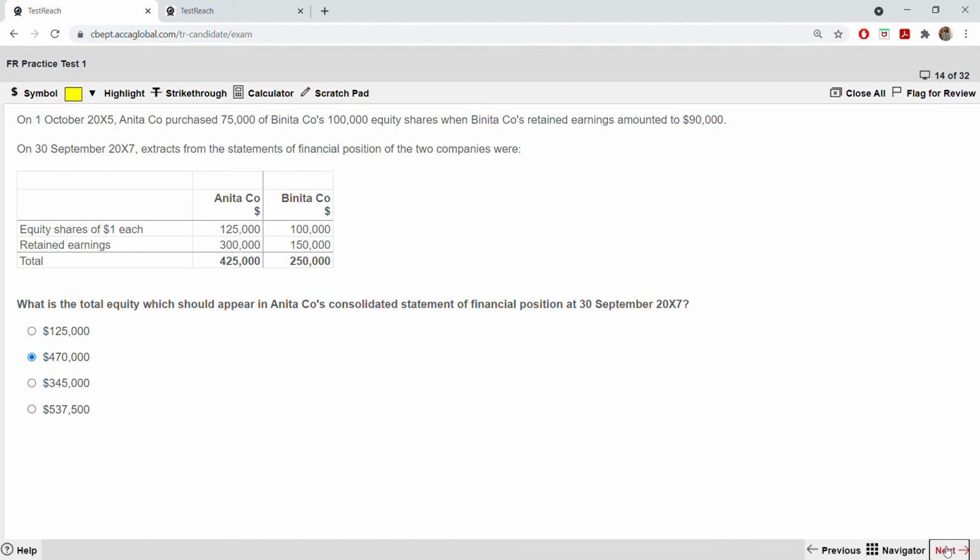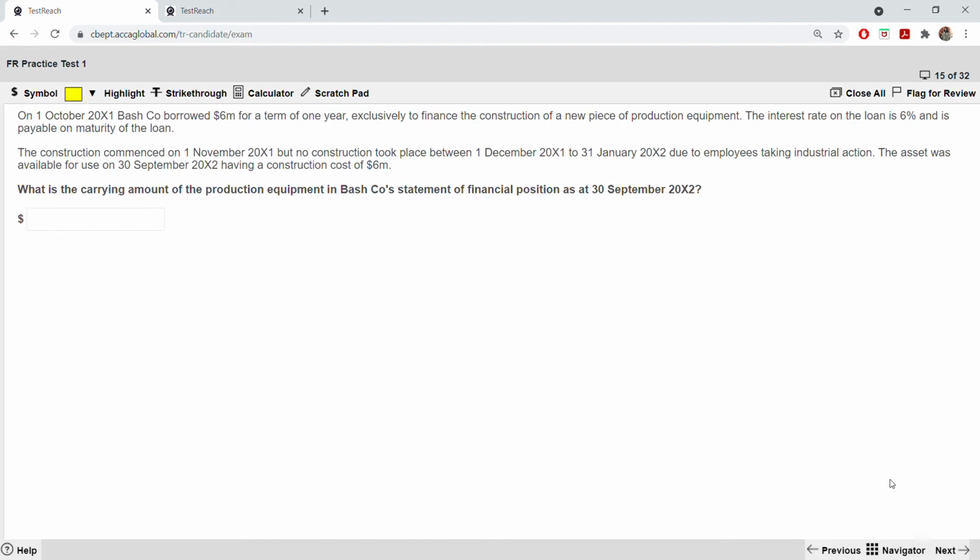And finally, the last question in section A. On 1st of October 2001, Bash borrowed 6 million for a term of 1 year exclusively to finance the construction of a new piece of production equipment. The interest rate on the loan is 6% and is payable on maturity of the loan. The construction commenced on 1st of November 2001, after 1 month. But no construction took place between 1st of December to 31st January 2002 due to employees taking industrial action. The asset was available for use on 30th September 2002 having a construction cost of 6 million. What is the carrying amount of the production equipment in Bash's statement of financial position at 30th September 2002? Okay, workings are required here.